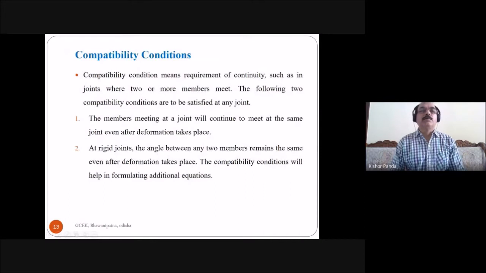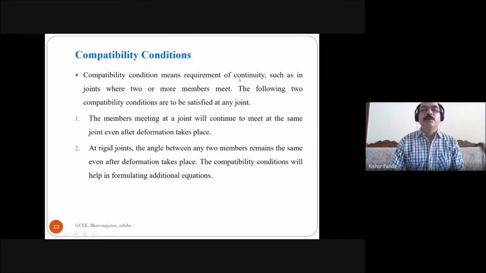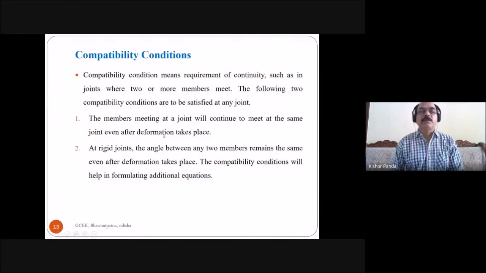Then you have to know what the compatibility conditions are. The compatibility condition means the requirement of continuity. In any structure, there should be continuity between the joints before deformation and after deformation. The members meeting at a joint will continue to meet at the same joint even after deformation takes place.